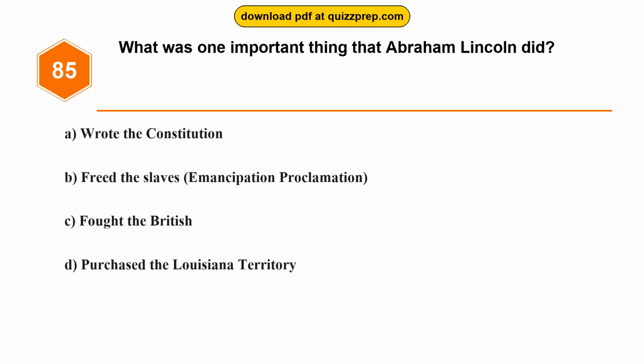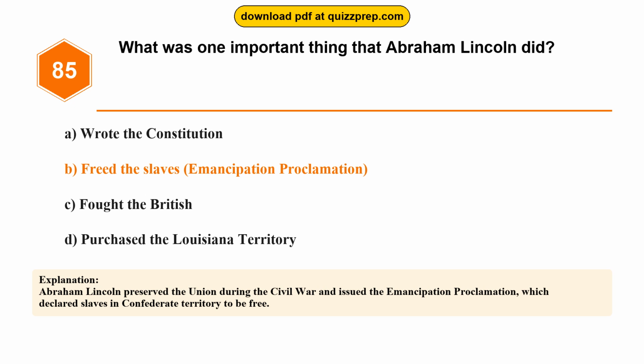Question 85. What was one important thing that Abraham Lincoln did? Option A, wrote the Constitution. Option B, freed the slaves, Emancipation Proclamation. Option C, fought the British. Option D, purchased the Louisiana Territory. The correct answer is option B, freed the slaves, Emancipation Proclamation. Abraham Lincoln preserved the Union during the Civil War and issued the Emancipation Proclamation, which declared slaves in Confederate territory to be free.